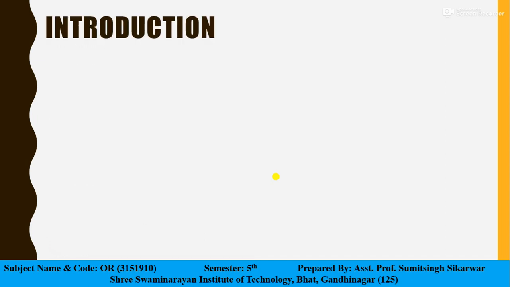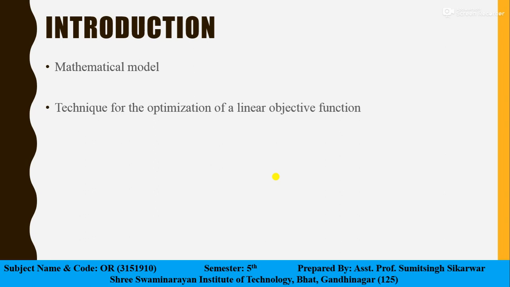A linear programming is a mathematical model. It is a model which is used to achieve the best outcome whose requirements are represented by linear relationships. Basically, linear programming is a technique for the optimization of a linear objective function.